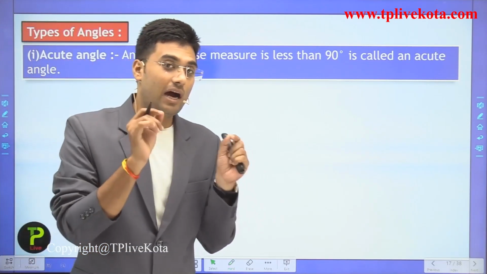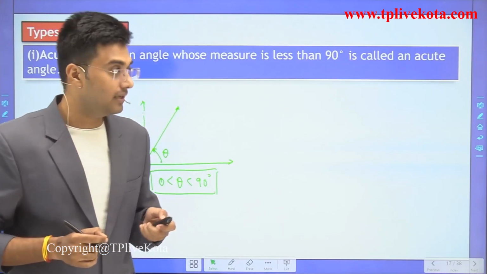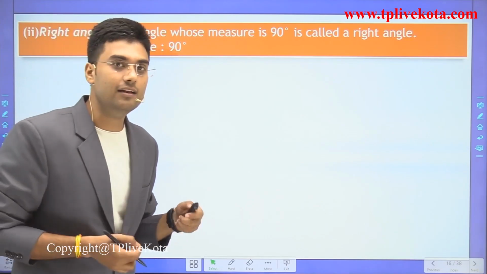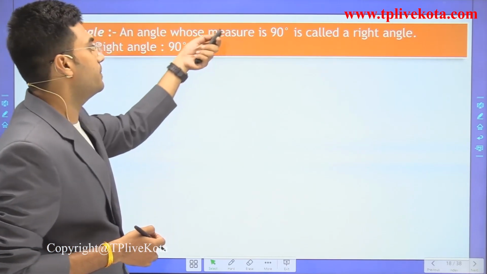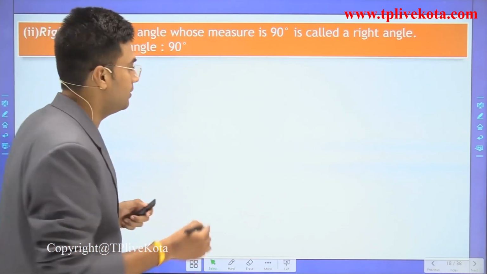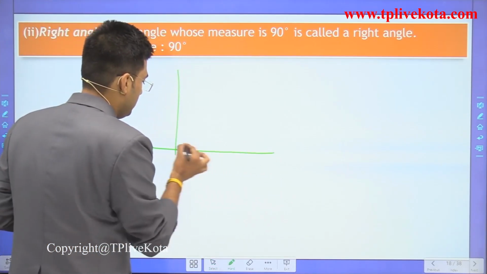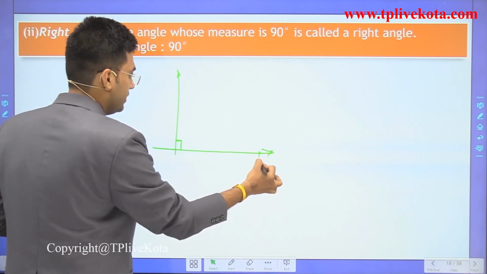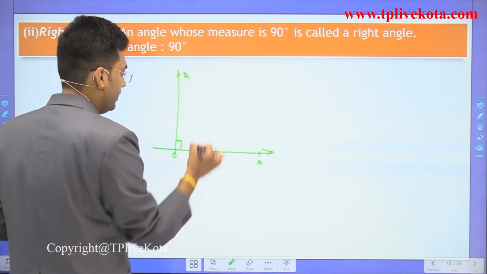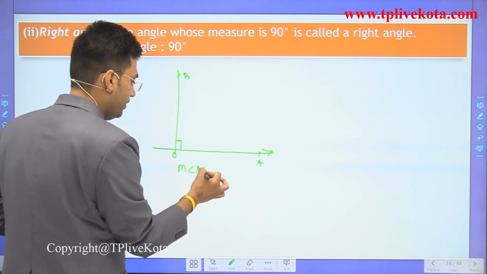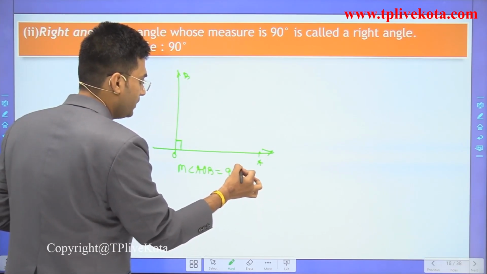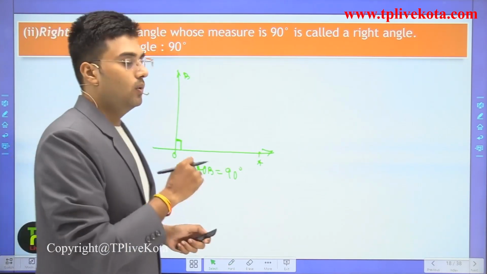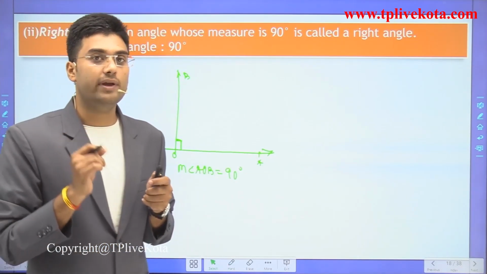Clear? Now after the acute angle, the next type of angle is the right angle. We already discussed the right angle. The angle whose measure is 90 degrees is called a right angle. This is an example of a right angle. Let this be A, O and B, then the measure of angle AOB is equal to 90 degrees, and we represent 90 degrees by this sign. Clear?